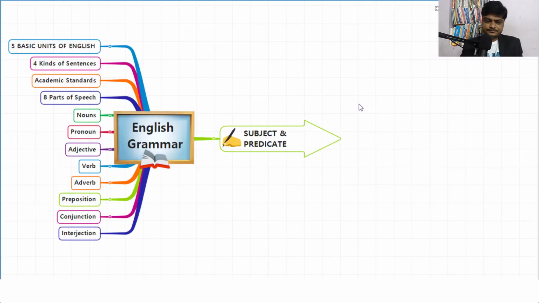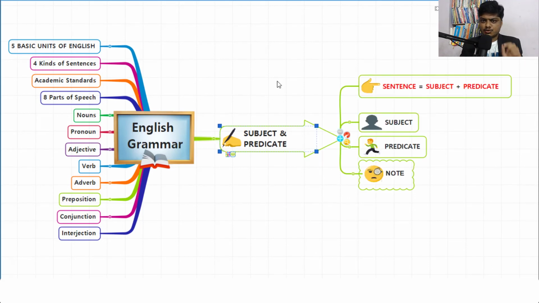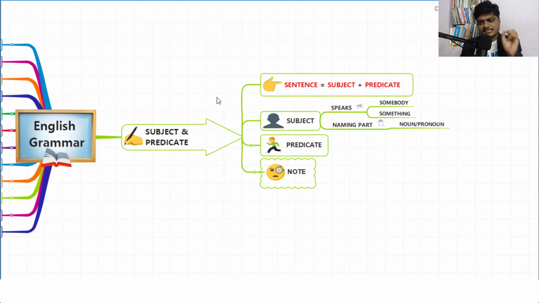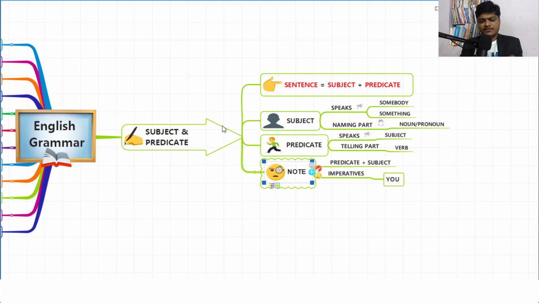Let's summarize. So we have learned subject and predicate is equal to sentence. Subject is a part of a sentence which speaks about somebody or something. To simply define it, it is called naming part. It has noun and pronoun. Predicate speaks about the subject. It is simply defined as telling part. It must contain verb.